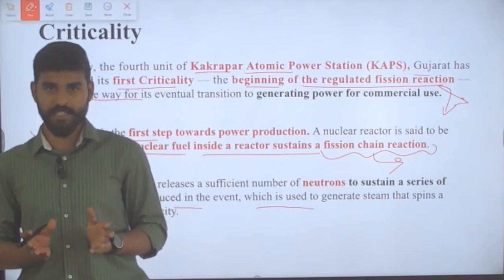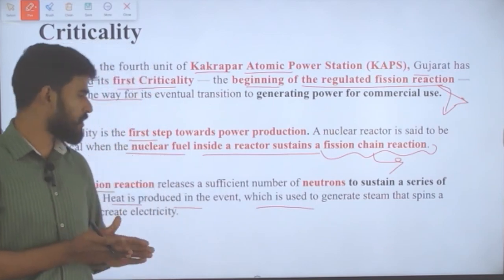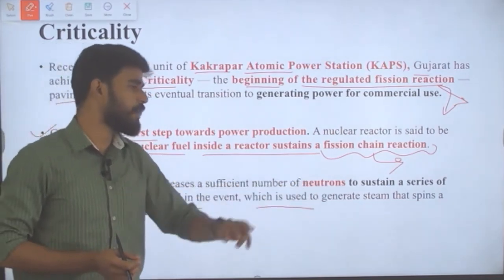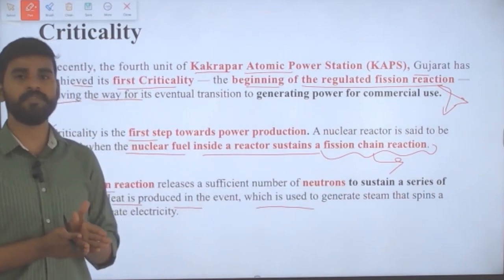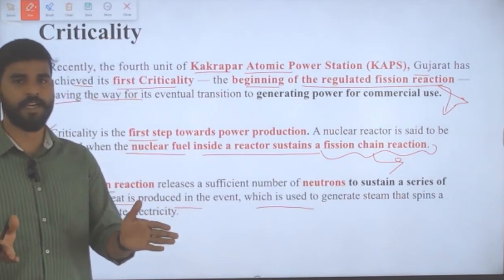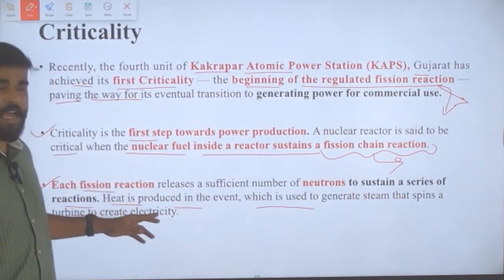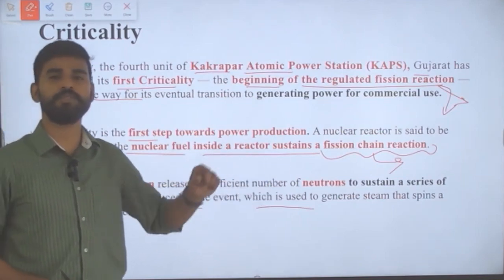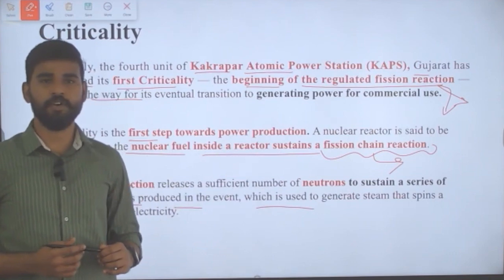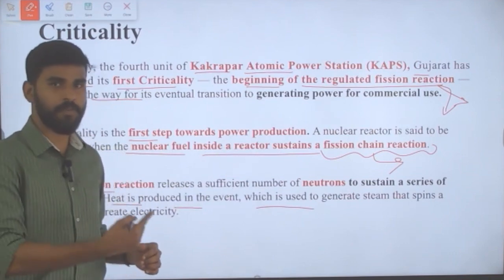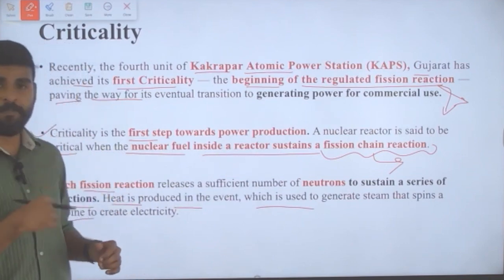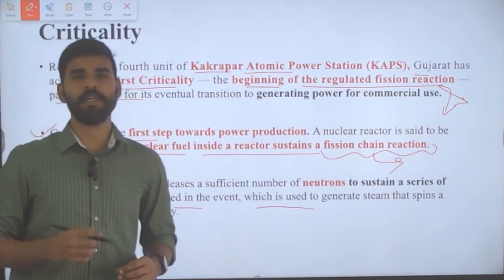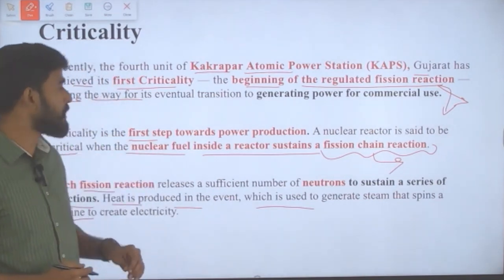So this fission reaction is there. This fission reaction will lead to production of neutrons, and these neutrons will sustain that chain reaction. During the chain reaction, heat is produced as a byproduct, and this heat is used for creation of electricity. It will be used to generate steam, which will then spin a turbine and electricity is produced.